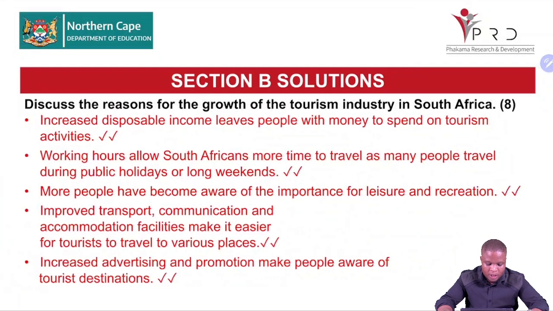Improved transport, communication and accommodation facilities make it easier for tourists to travel to various places. Because of proper infrastructure, it's easy for people to travel. Not only the physical infrastructure, also the communication infrastructure. The fact that we are able to use the network to find places to visit makes it easy for us to visit. Increased advertising and promotion make people aware of tourist destinations, right? So this is more local as well and also international. Because of advertising, people can see what is happening in those tourism attraction places.